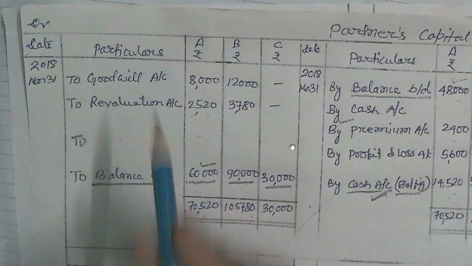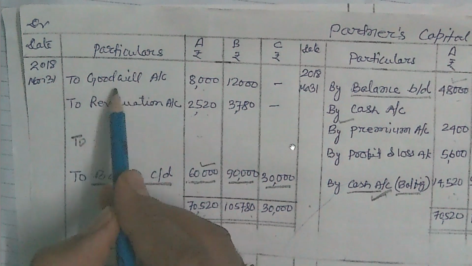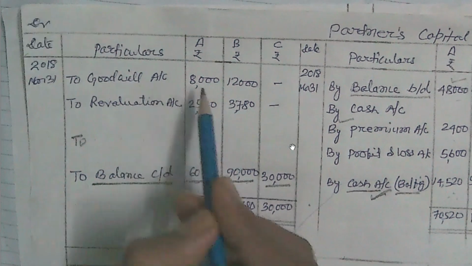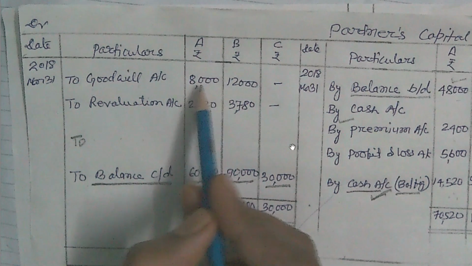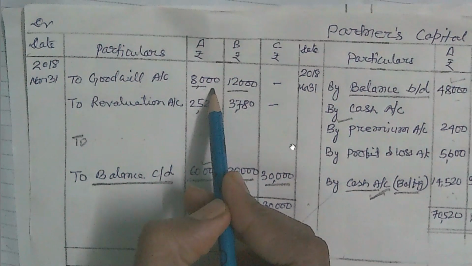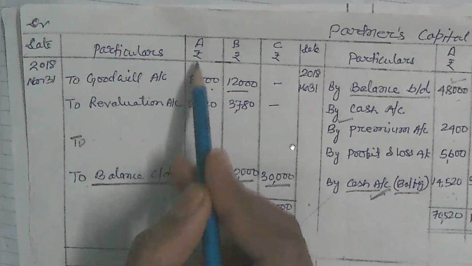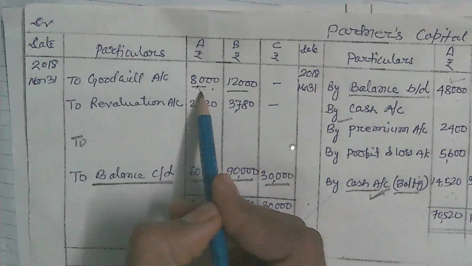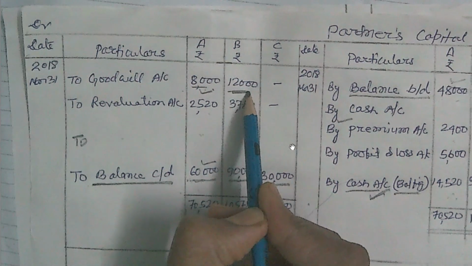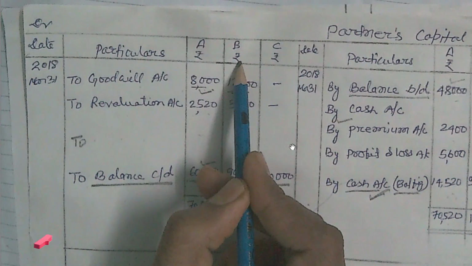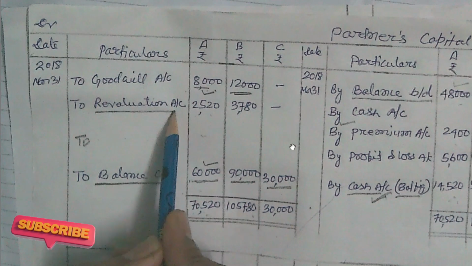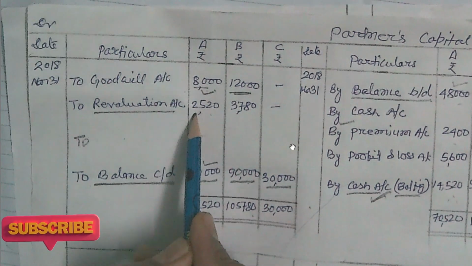Now on the debit side, the goodwill account, which is appearing in the old balance sheet, rupees 20,000, is to be debited to all partners capital account in their old profit sharing ratio, that is 2:3, and 2 by 5 of 20,000, 8,000, and 3 by 5 of 20,000, 12,000, debited to partners capital account A and B. Similarly, loss on revaluation account shall be transferred to partners capital account on the debit side.